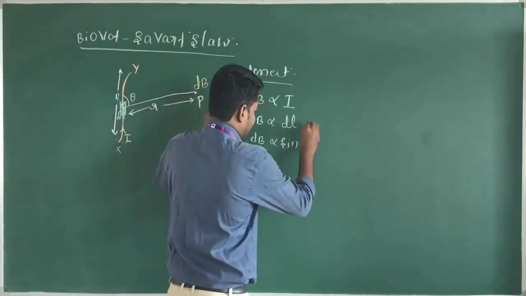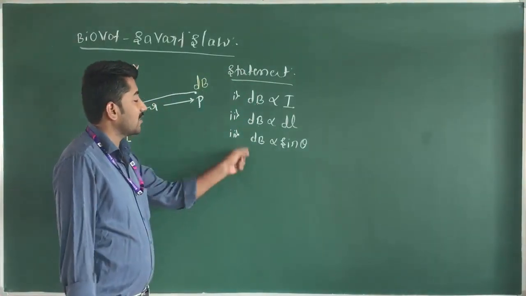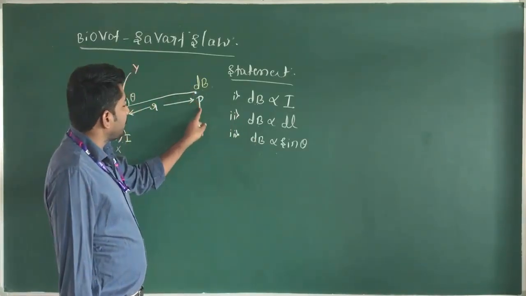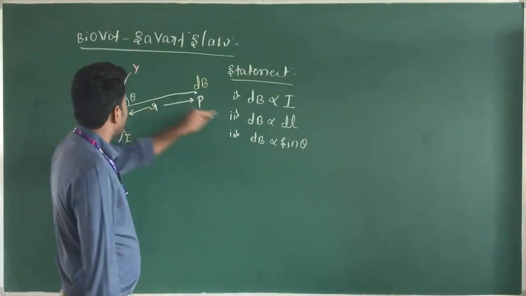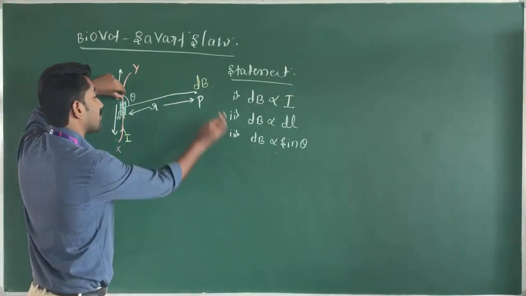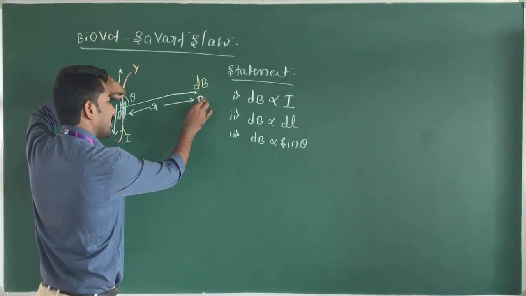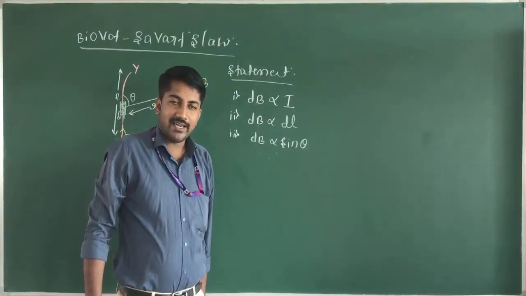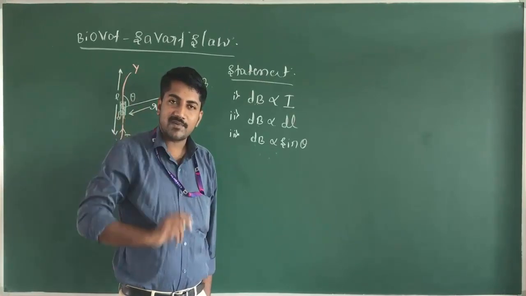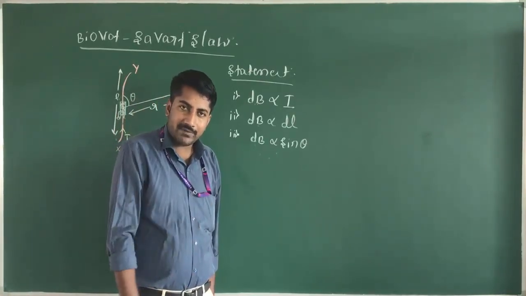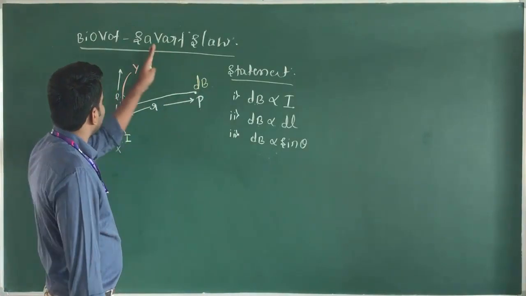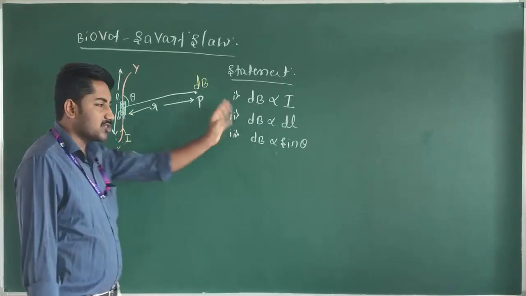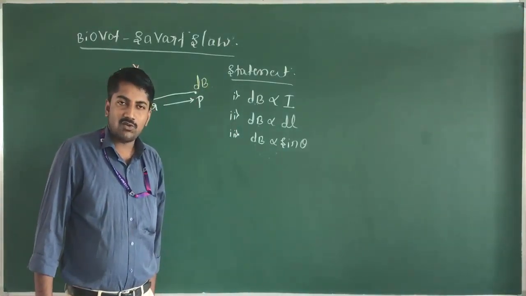dB, the magnitude of the magnetic field at a point P, is directly proportional to sin theta of the angle between the current element and the magnetic field at point P. Here, if theta is 90 degrees, the produced magnetic field is maximum. If theta is 0 degrees, the point lies on the axis of this wire, then there is no magnetic field.